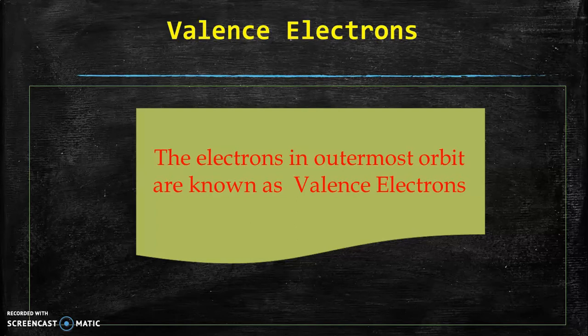We know that energy level is maximum in the electrons which are in the valence band. These valence electrons can travel to the conduction band when we apply certain energy to the valence electrons.